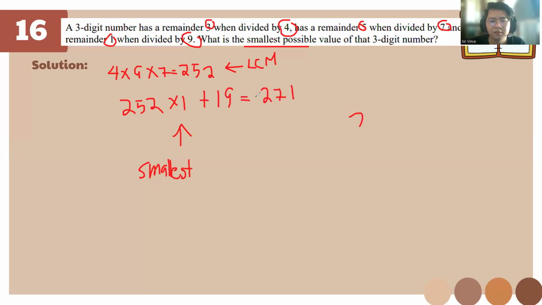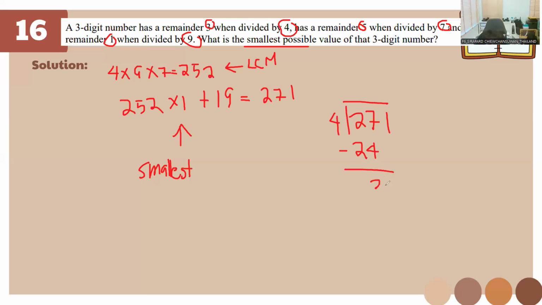So let's try 271. If we divide 271 by 4, this is 24. So it's going to be minus 28, right? So remainder of 3. So how about 5? 7.